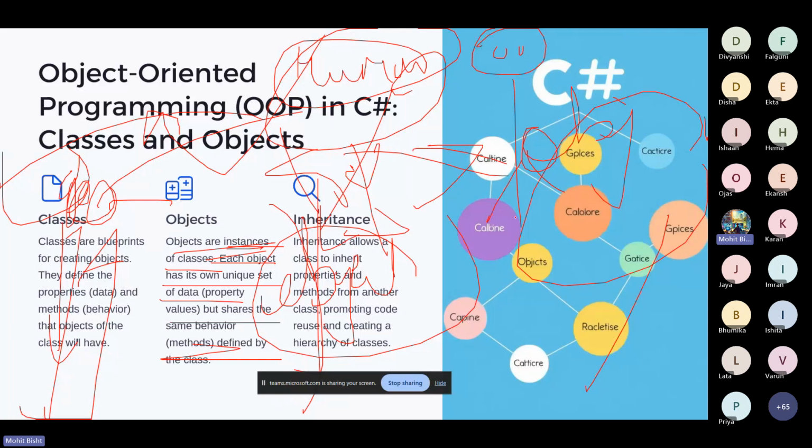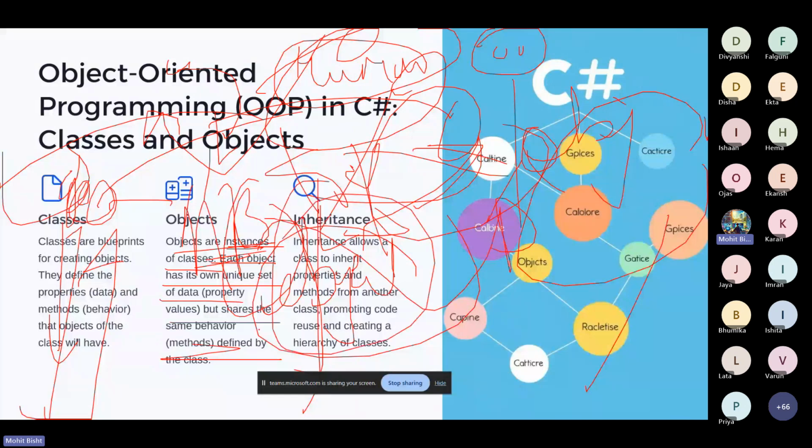What is inheritance? Suppose I want to inherit the properties of one class into another class and use them, so we can use inheritance. Suppose there is a class A, and class A is inherited by B class and C class, and B and C are also inherited from D class. There are different types of inheritance present in C sharp, so we can discuss them, right?